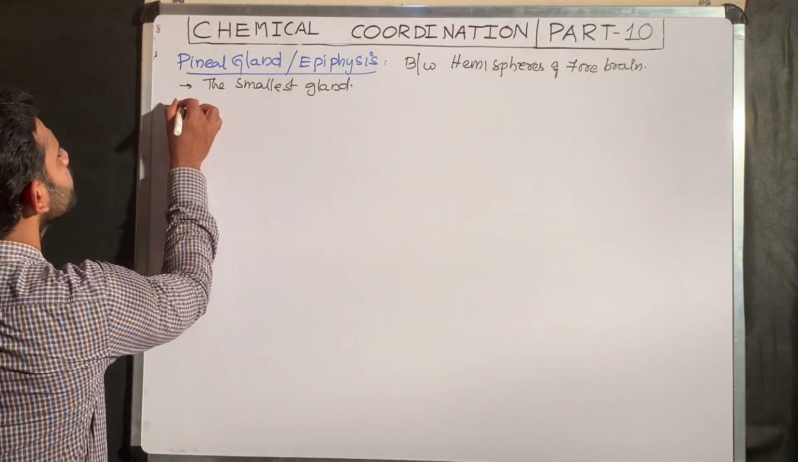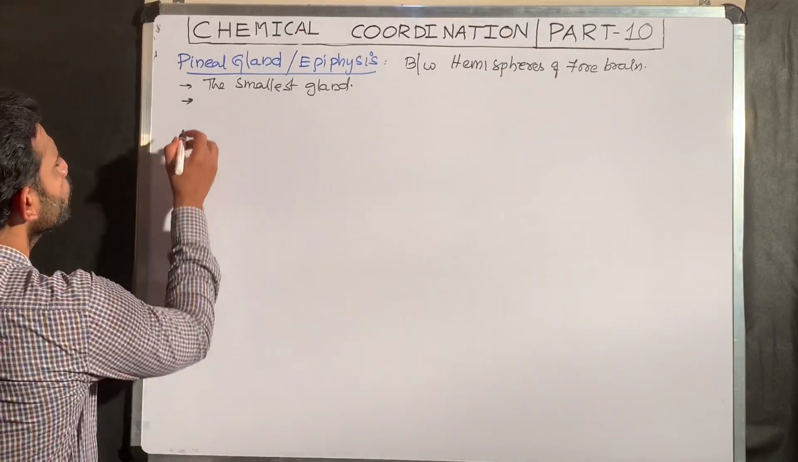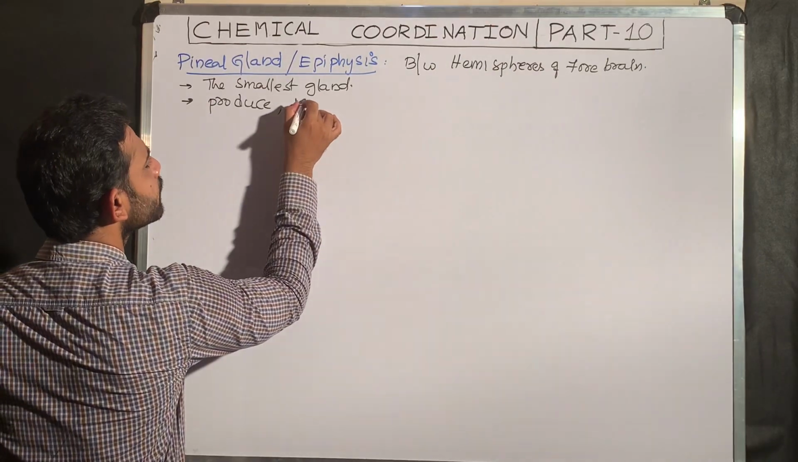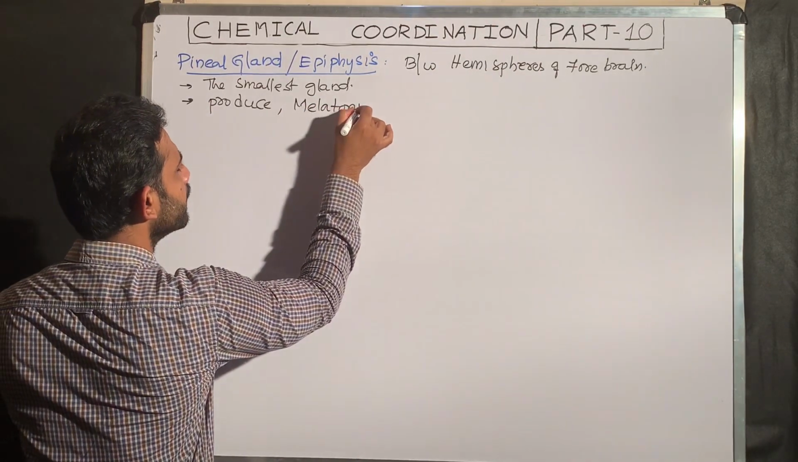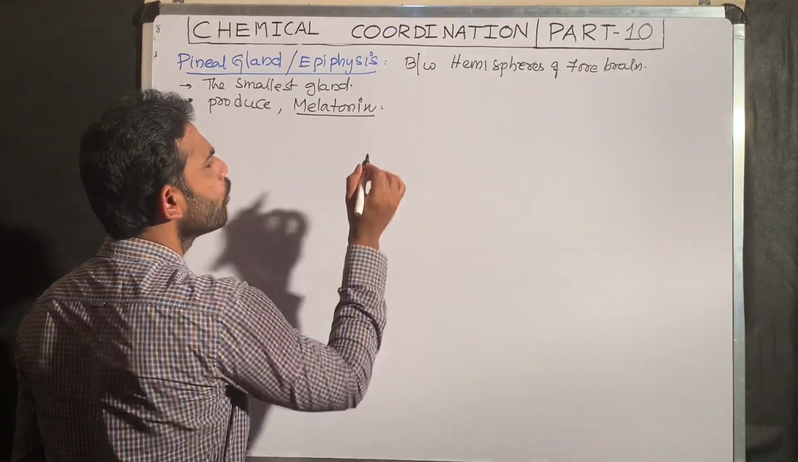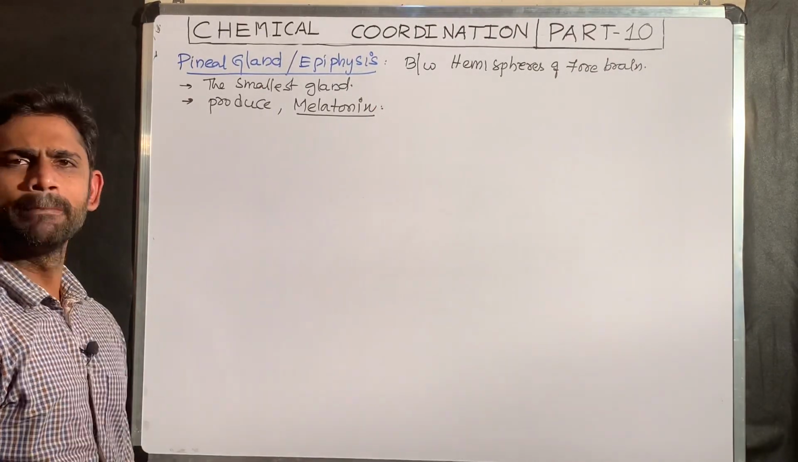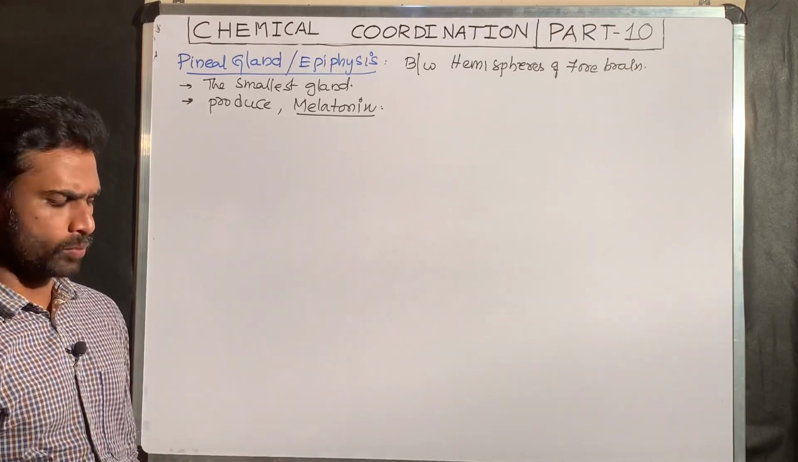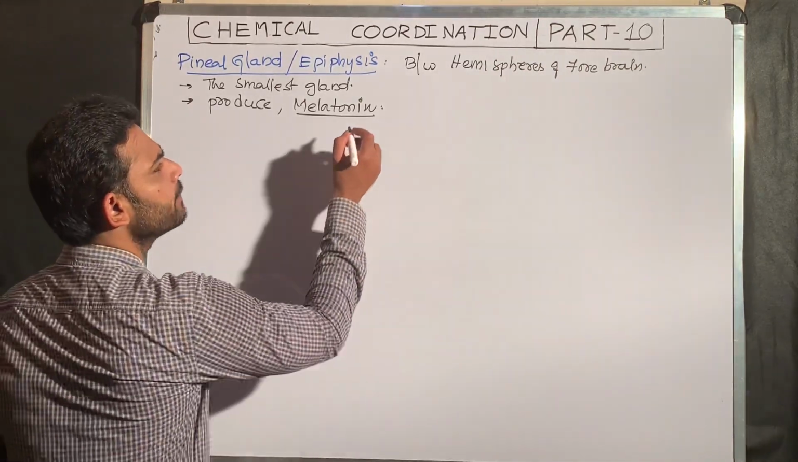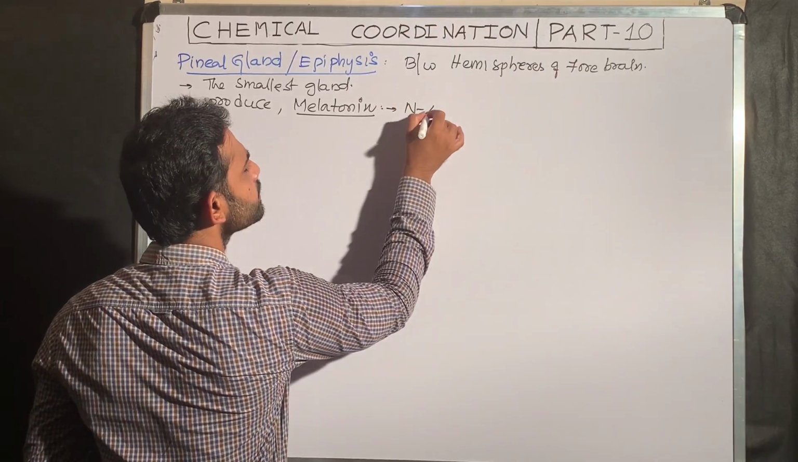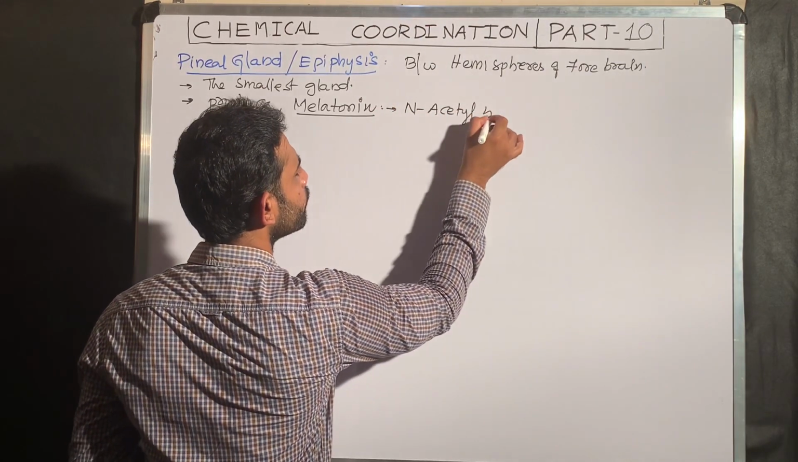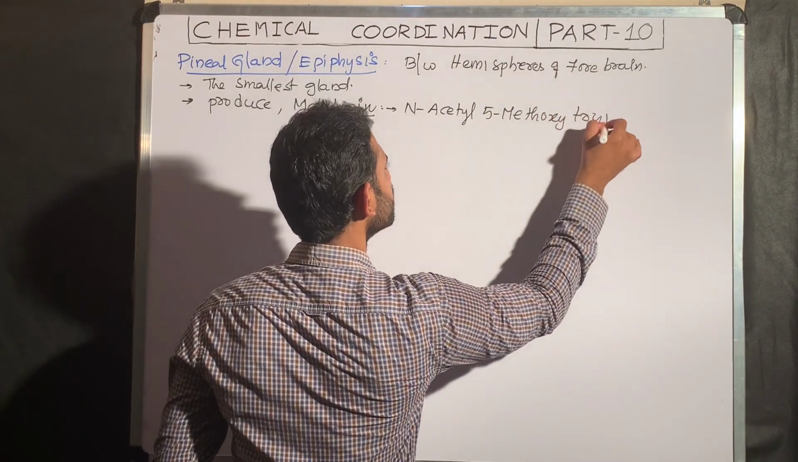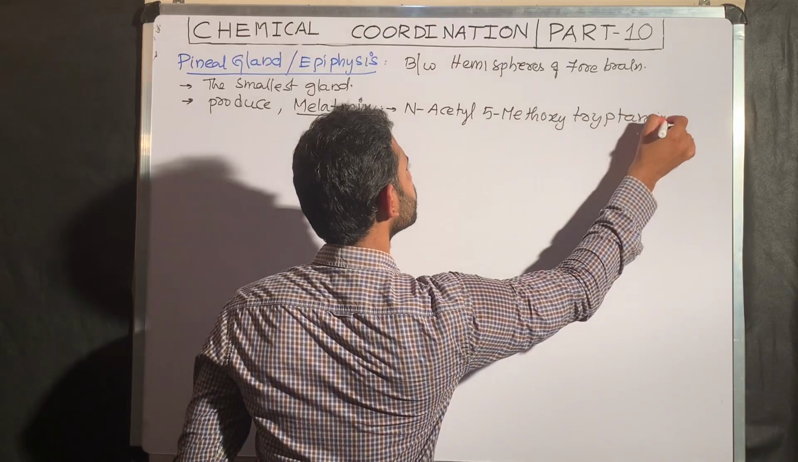The important point is this pineal gland produces the hormone melatonin. Don't confuse it with melanin. Melanin is a pigment. Melatonin is a hormone. Chemically, melatonin is N-acetyl-5-methoxytryptamine.